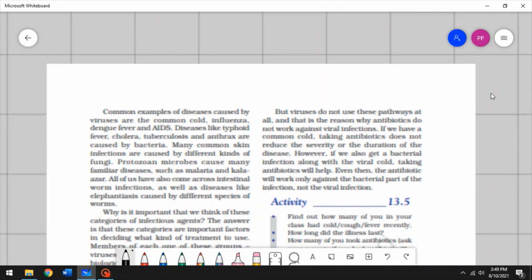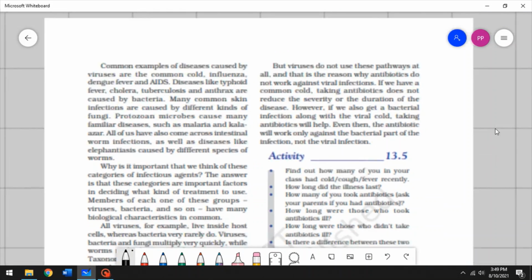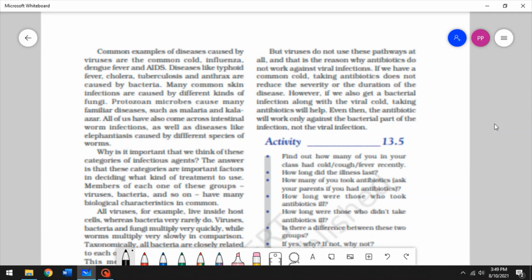All right, so we have examples of such organisms here on the page. Common examples of diseases caused by viruses are the common cold, influenza, dengue fever, AIDS, right? These days we have COVID, that's running rampant all over the world, and that's because of a virus. But then there are bacteria that cause diseases like typhoid fever, cholera, tuberculosis, anthrax. They're all caused by bacteria, right?